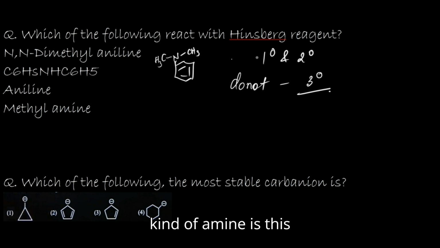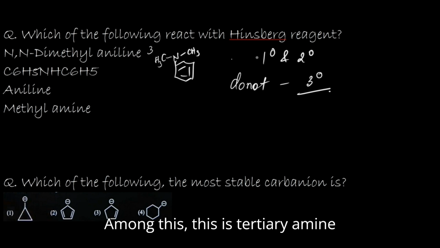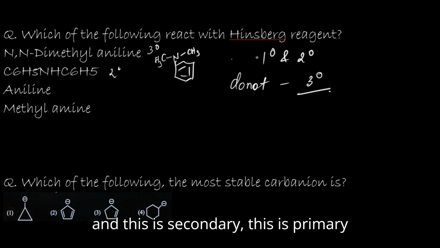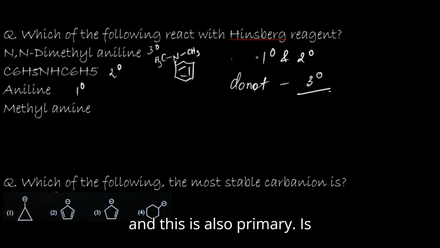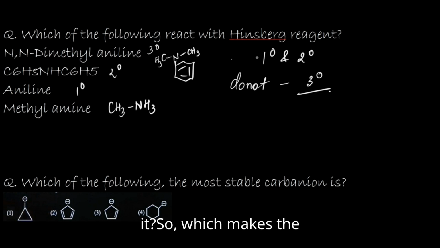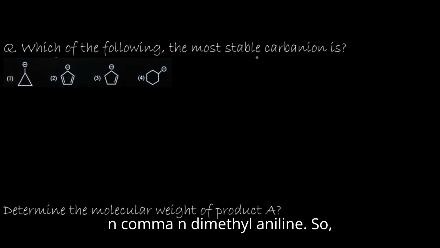What kind of amine is this? And what about C6H5 NH C6H5 and aniline? Among these, this is a tertiary amine, this is secondary, this is primary and this is also primary. So the answer to this question is N, N dimethyl aniline.